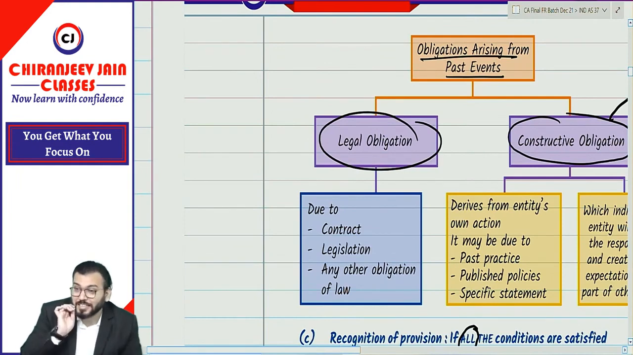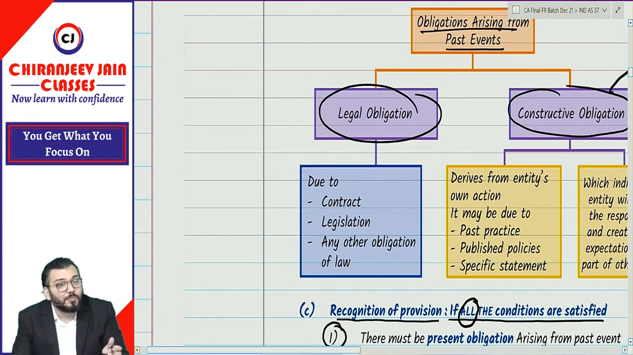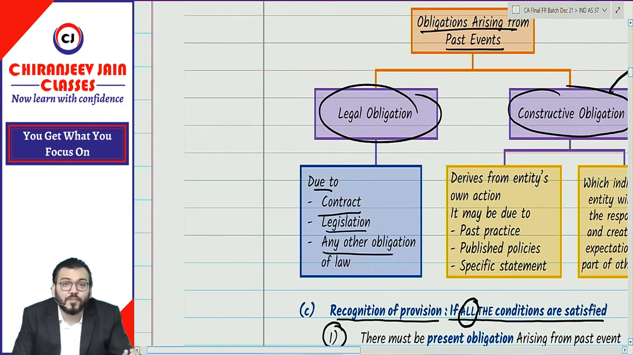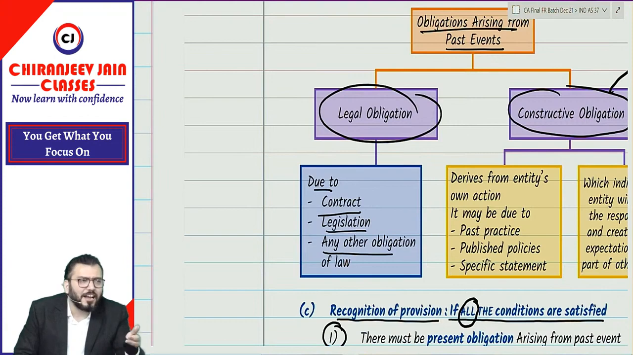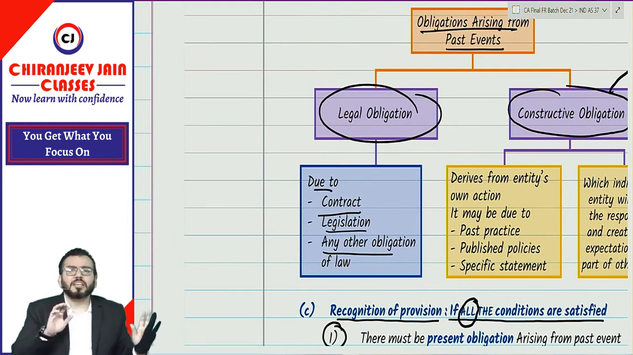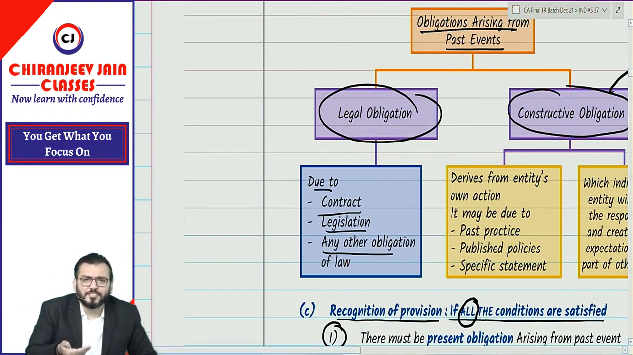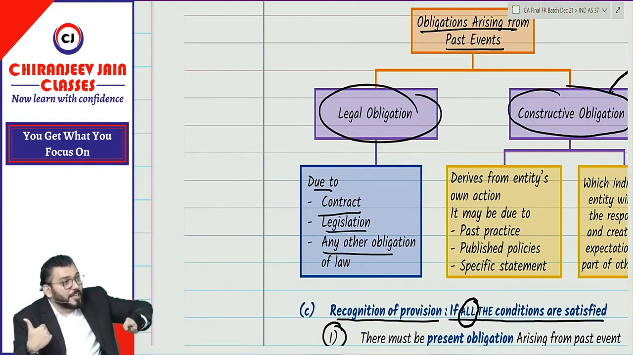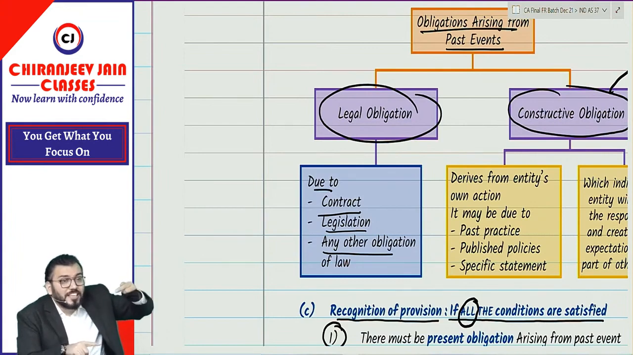So let us understand first what is legal obligation. Legal obligation means any obligation which arises due to any contract or any legislation, any act, or any other obligation of law. Correct? When I say income tax, income tax is payable due to the Income Tax Act. So due to the Income Tax Act we have an obligation to pay income tax. So an obligation arises that becomes a legal obligation. So that will also be covered.